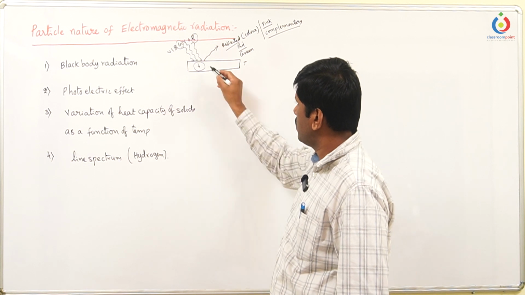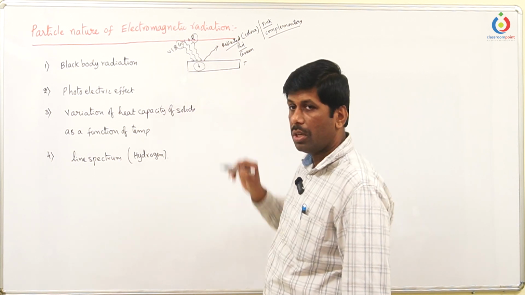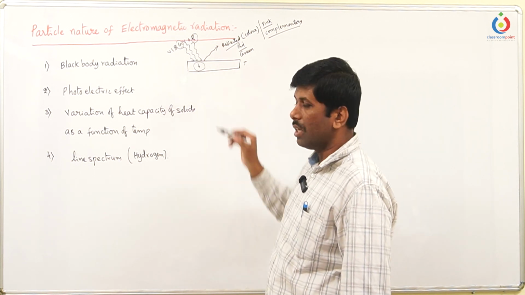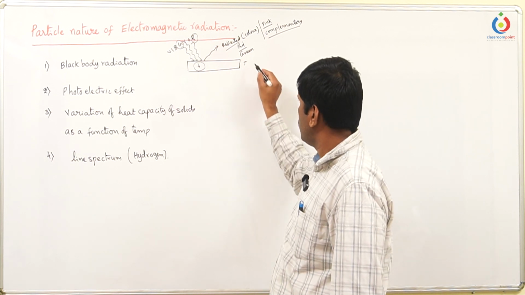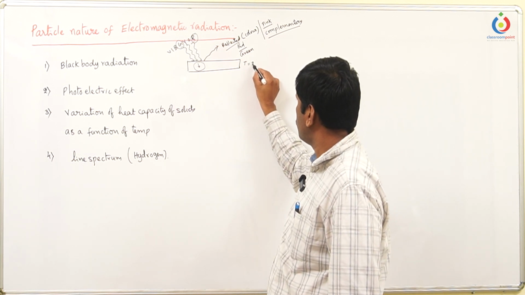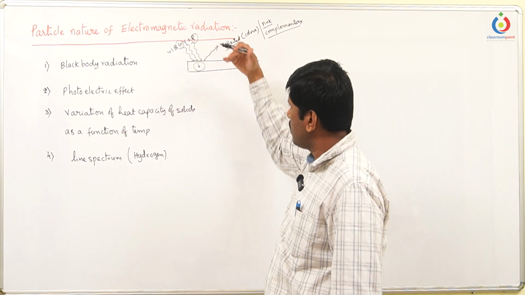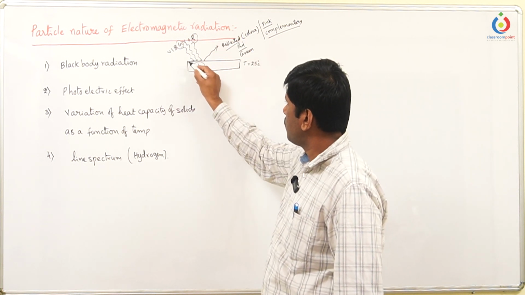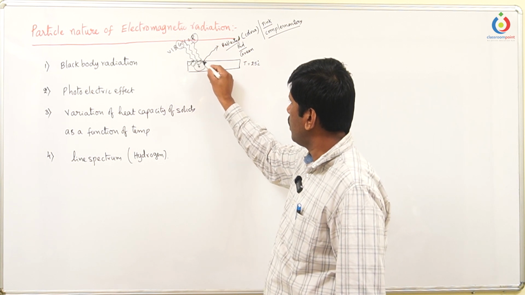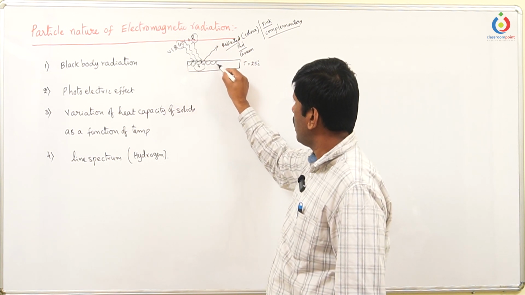Now let's come to the point of the absorbed energy. Where is this absorbed energy going? Imagine, let us take the temperature of the object initially at 25 degrees centigrade. Whenever light falls on the object, the particles present in the object try to absorb the energy of the light.